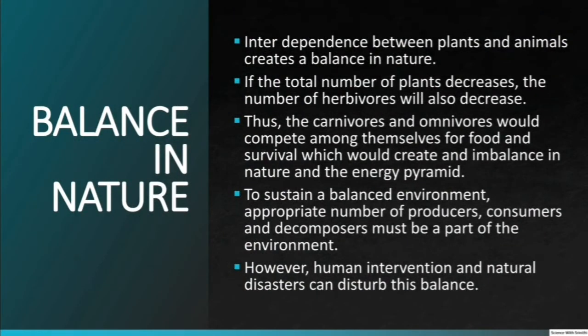Balance in nature. The interdependence of plants and animals creates a balance in nature. If the total number of plants decreases, then the number of herbivores depending only on plants would also decrease. Carnivores and omnivores would compete among themselves for food and survival, thus creating an imbalance in nature's food pyramid. So, to sustain a balanced environment, an appropriate number of producers, consumers and decomposers must be a part of the environment. Nature maintains this balance in the environment. However, human intervention or natural disaster can disturb this balance.